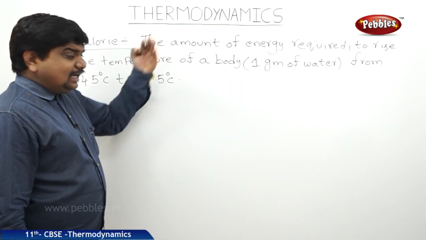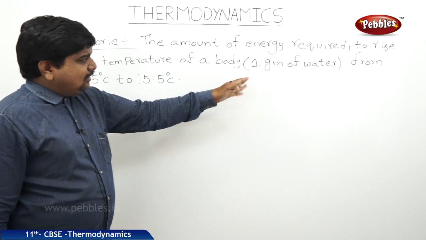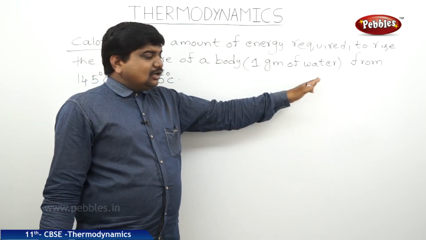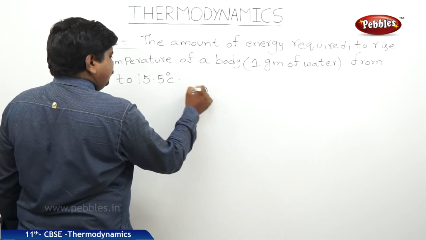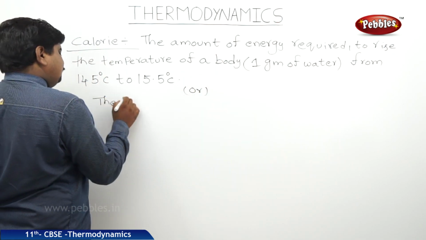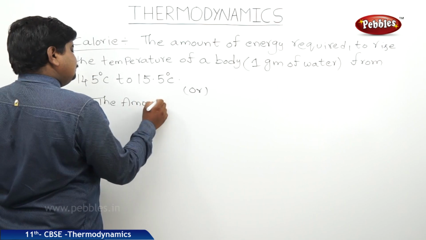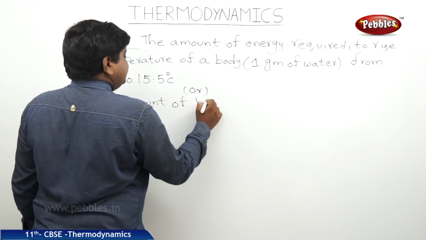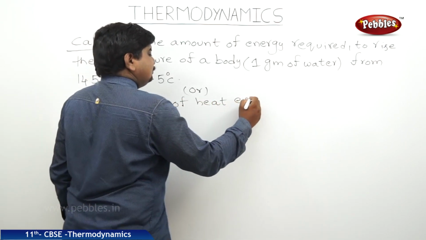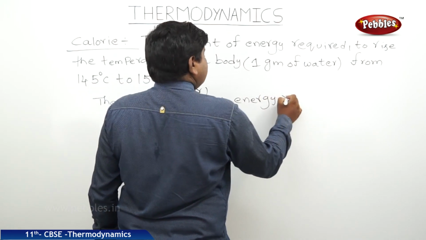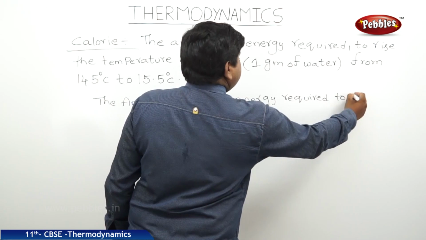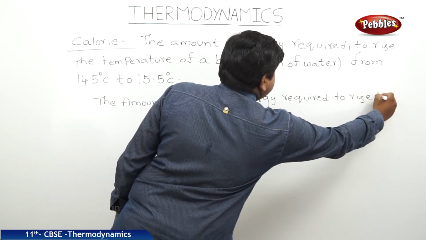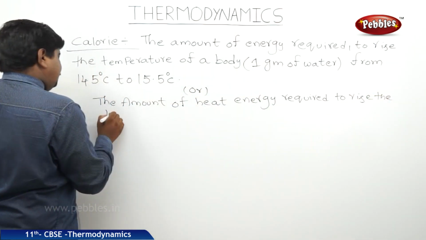That means it is also defined as the amount of heat energy required to raise the 1 gram of water's temperature by 1 degree Celsius.